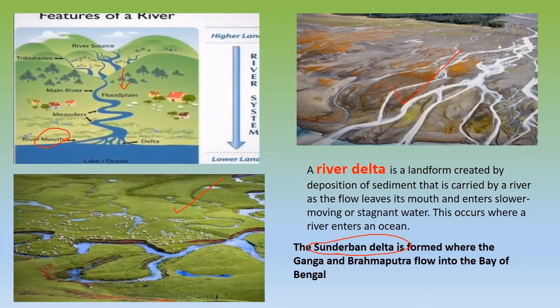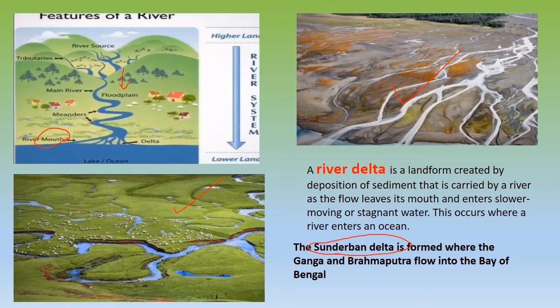Now when it joins here, what happens is that when it is coming from the mountains, the speed goes down. When it is carrying all the sediments, it divides into small streams like this, as you can see in this picture. And in this picture it is dividing like this. So when it is dividing before joining, it is depositing huge sediments here.